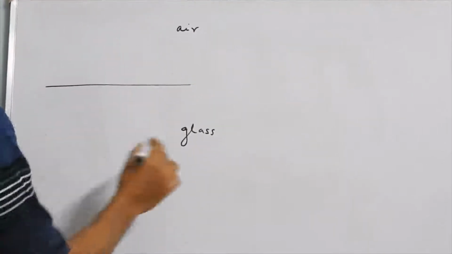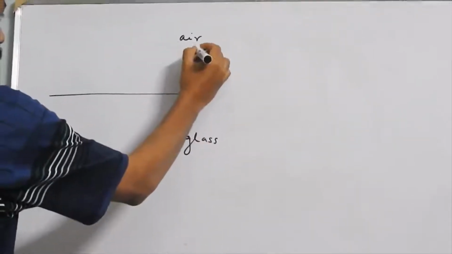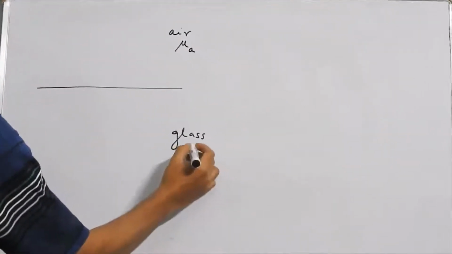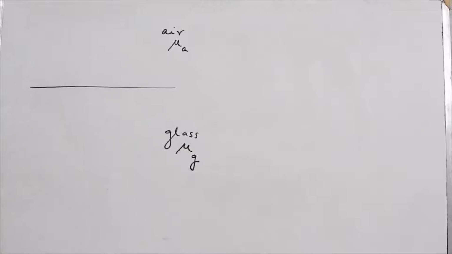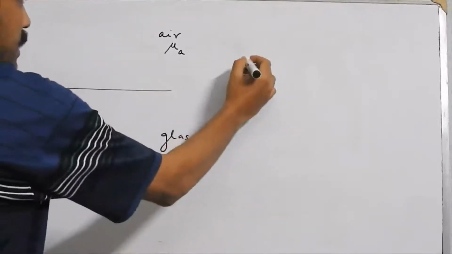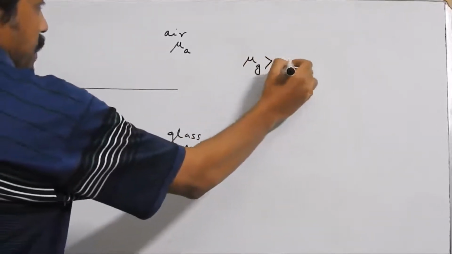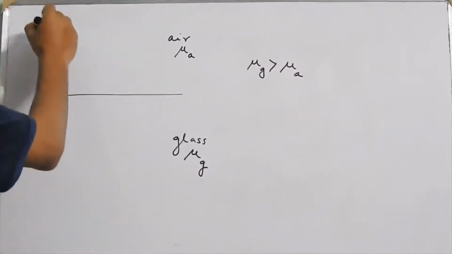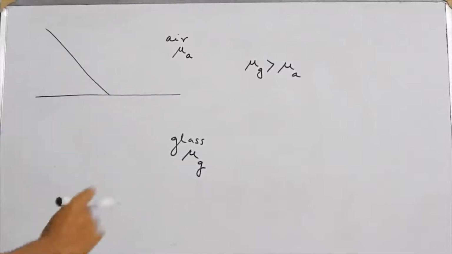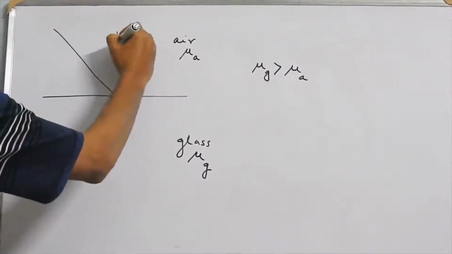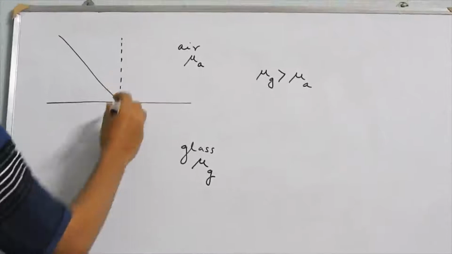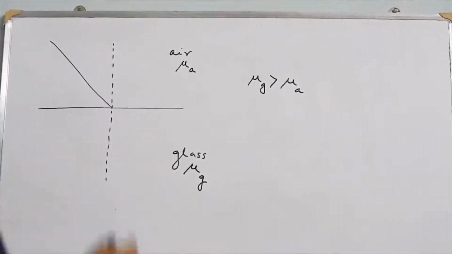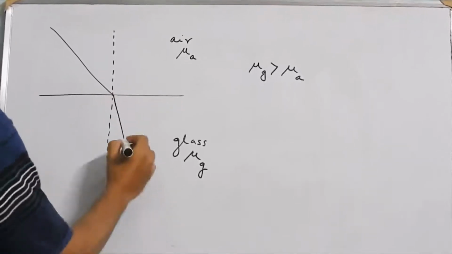So suppose we write the refractive index of air as mu A and the refractive index of glass as mu G. So obviously the refractive index of glass is greater than the refractive index of air. So the light that enters glass is obviously moving from rarer to denser medium, and so it will bend towards the normal.